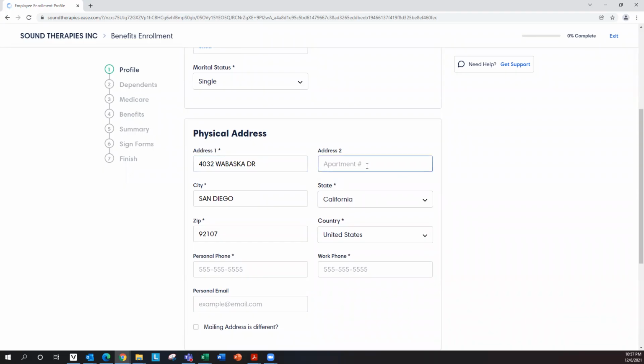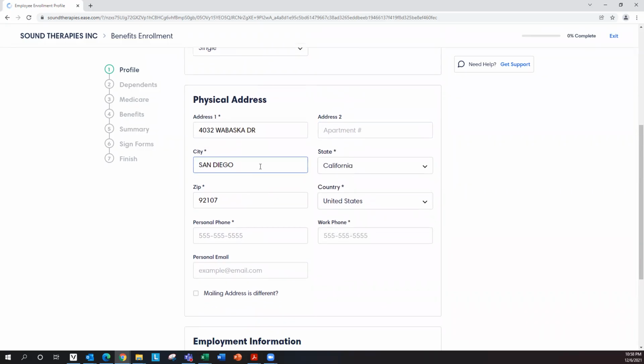If you have a box or an apartment number, you can use the address two field. If you don't, you just use the address one field. City, state, zip code, country, personal phone. If you have a personal phone, you can enter your personal phone.